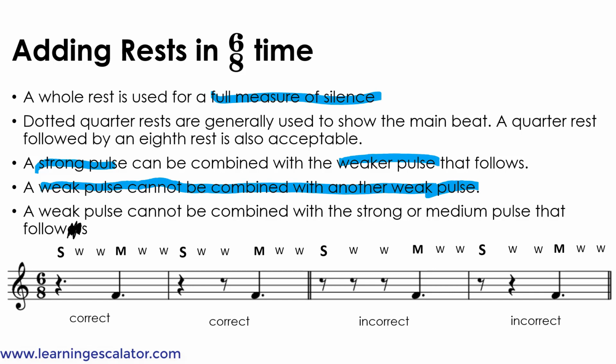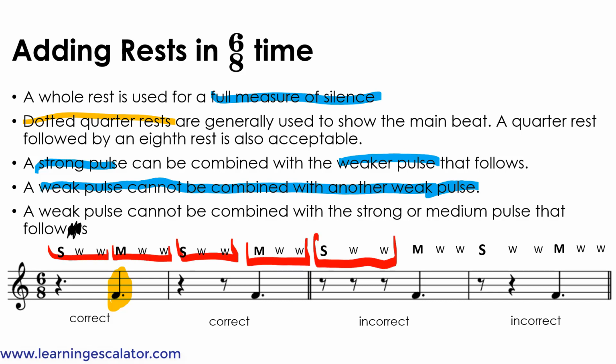So over here, there is a dotted quarter note at the end. At the beginning, dotted quarter rests are used to show the main beat. So the main beats are strong, weak, weak, medium, weak, weak, strong, weak, weak, medium, weak, weak. So these are the main beats.